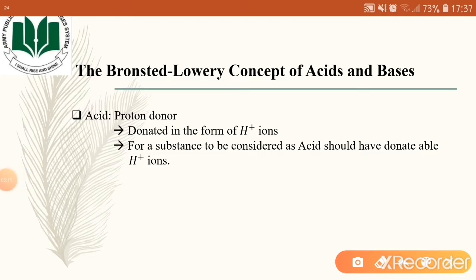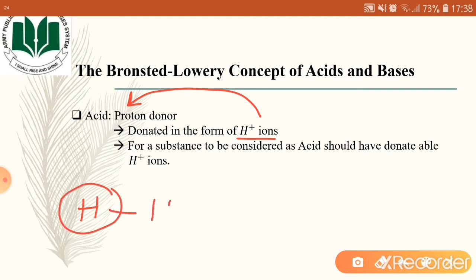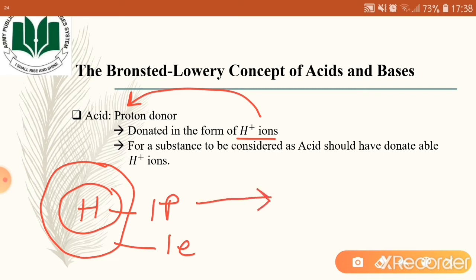We can see here that we are referring to the hydrogen ions as a proton. We know that a hydrogen atom has one proton in the nucleus and one electron in the outer shell. When that hydrogen atom loses its electron, it is left only with a proton.